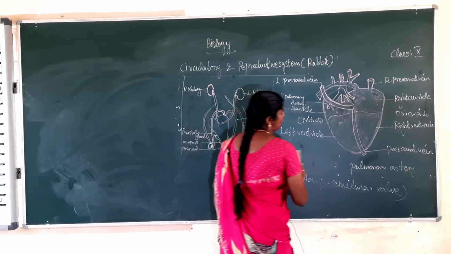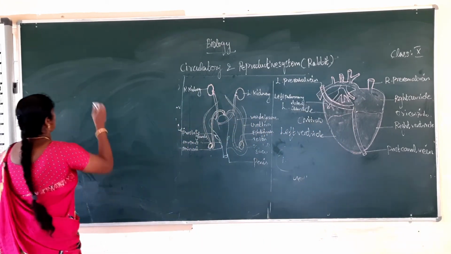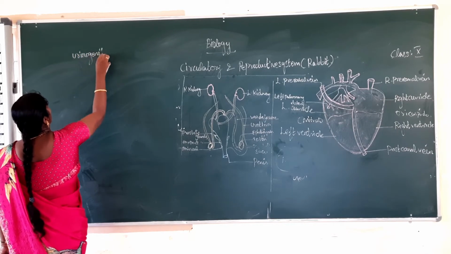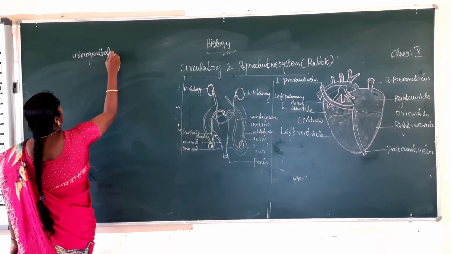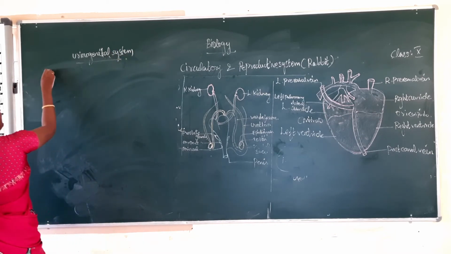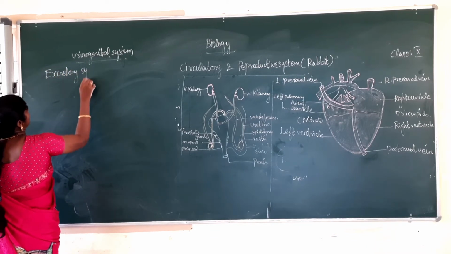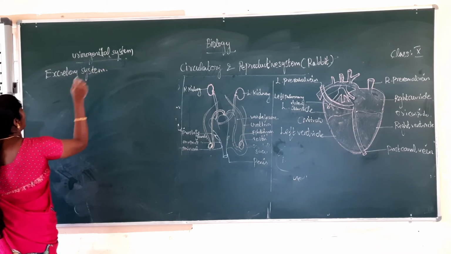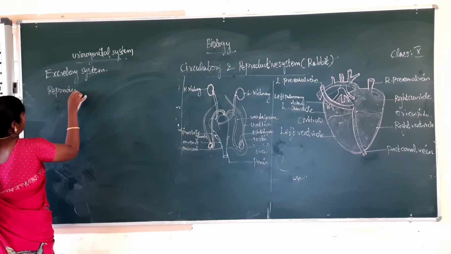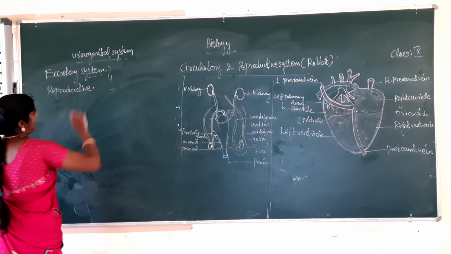It is called the urinogenital system. Okay. First, see the excretory system of rabbit.